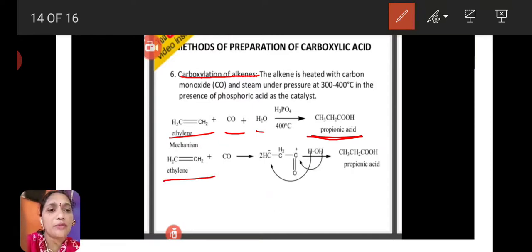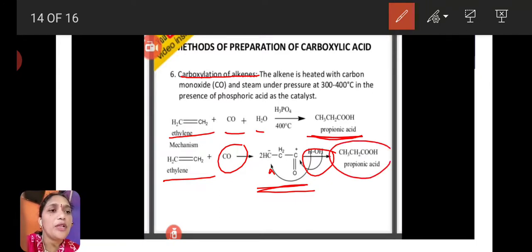Mechanism: ethylene reacts with carbon monoxide and gives this intermediate, CH3CH2C=O plus. Here in the water molecule, one of the hydrogens binds here and the OH group binds to the C=O plus and forms propanoic acid.